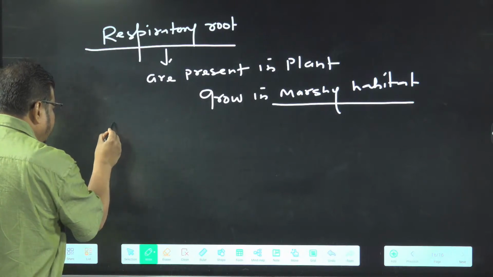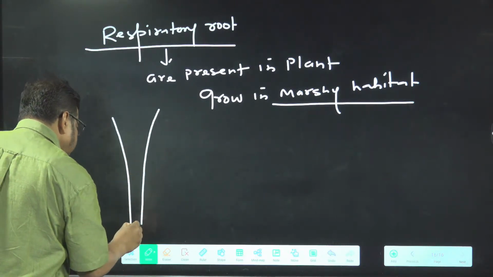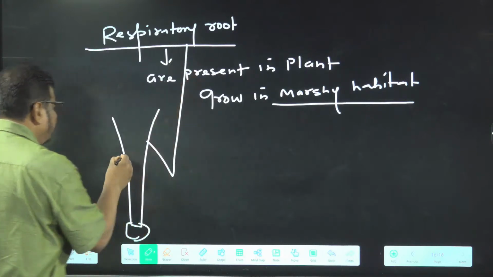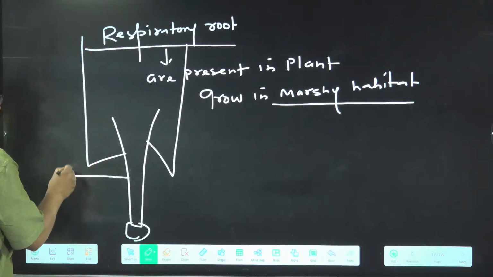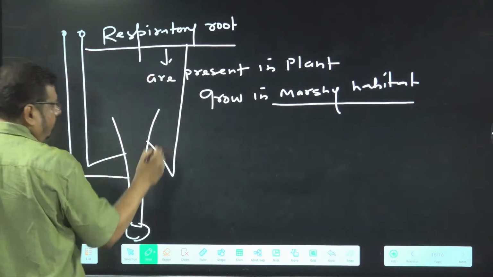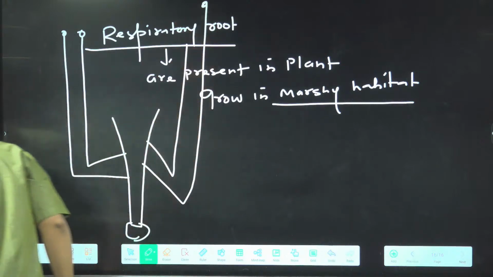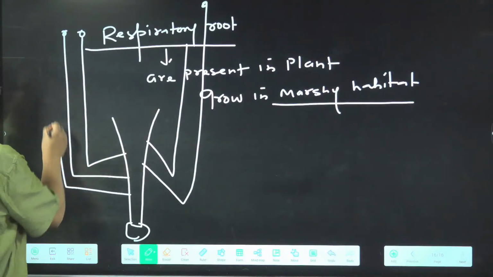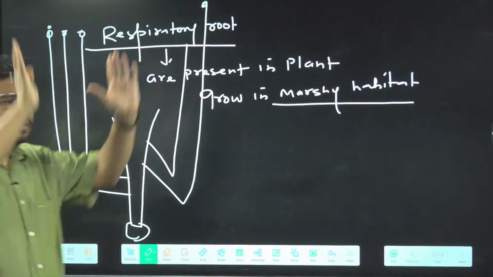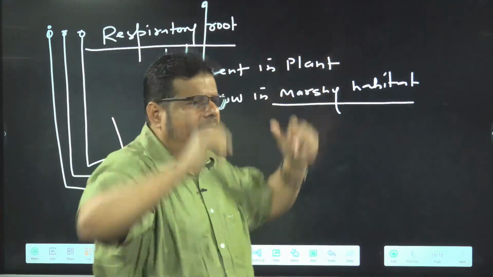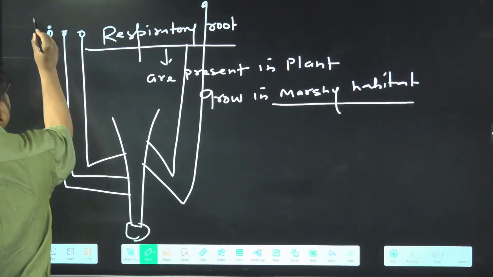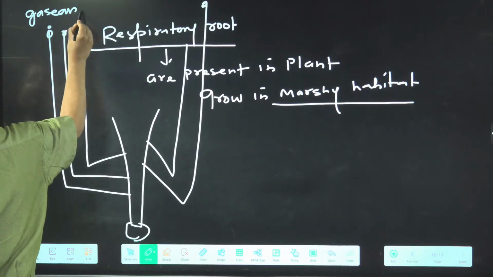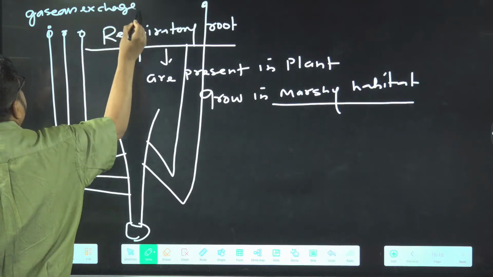So what's happened? Just have a look here. Suppose that this is the tap root. So some of the lateral roots grow upward, positively phototropic. These lateral roots growing upward. Are you getting the idea or not? These are some of the lateral roots growing upward, above the soil, in the air. Getting the things? And they perform which one? Gaseous exchange. They perform gaseous exchange.